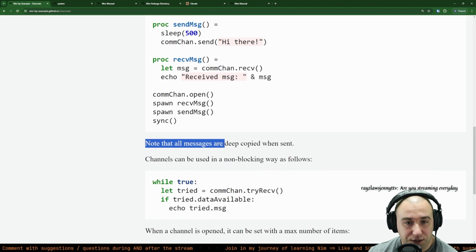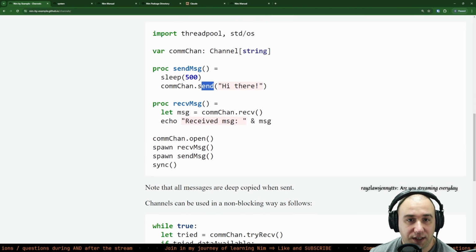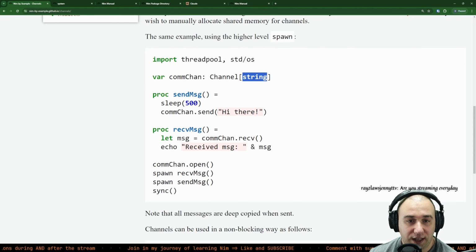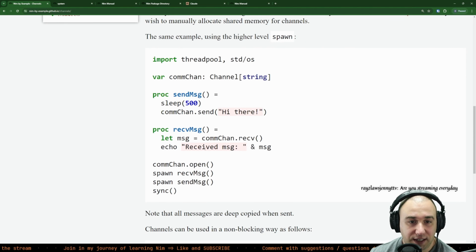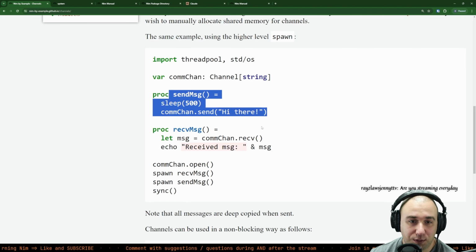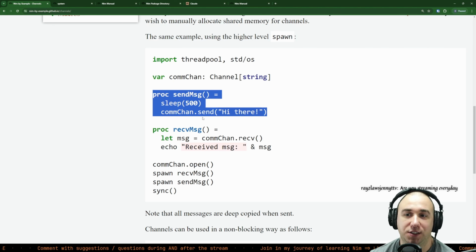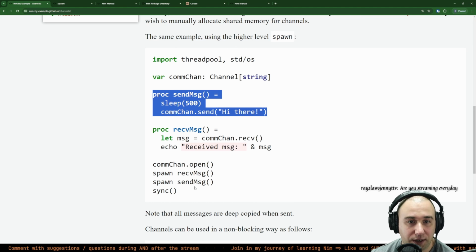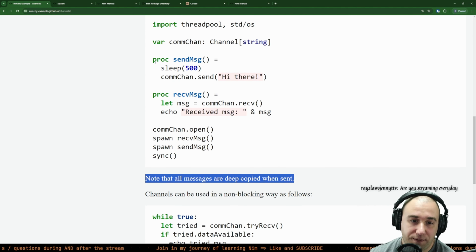Note that all messages are deep copied when sent. So when we send something, in this case just a string, if we had sent that string from where we created it over to here, we just made a copy of it. When we modify it here, that modification won't be sent back to where it came from. The same with objects: it will be just a copy, not a reference, a copy of absolutely everything. That's why they say deep copy. That's good. That means the different threads won't be affecting each other.